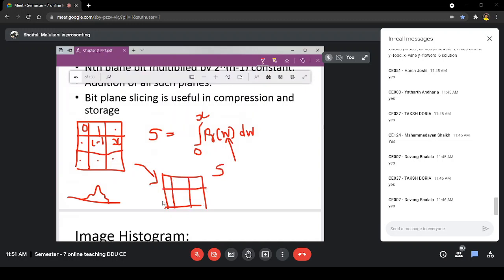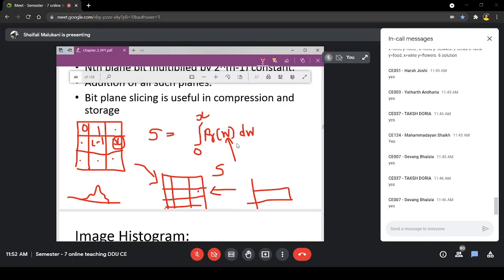In that particular intensity, what is the intensity value which corresponds to this intensity value? And if I do that for all the pixels, then if I plot its histogram, it will be the equalized one, right? So how to obtain that?